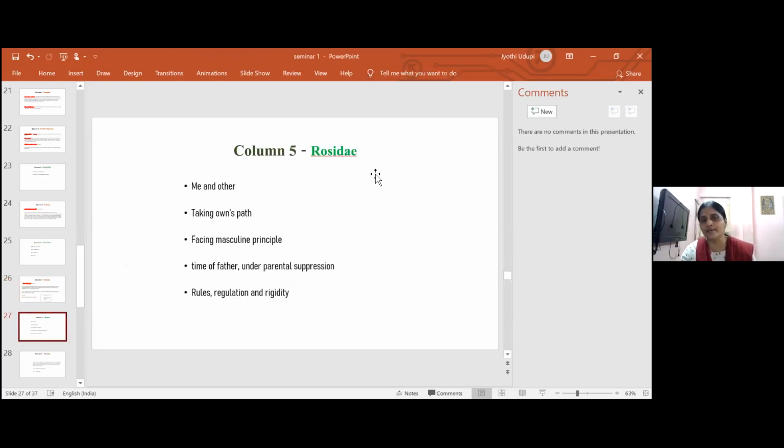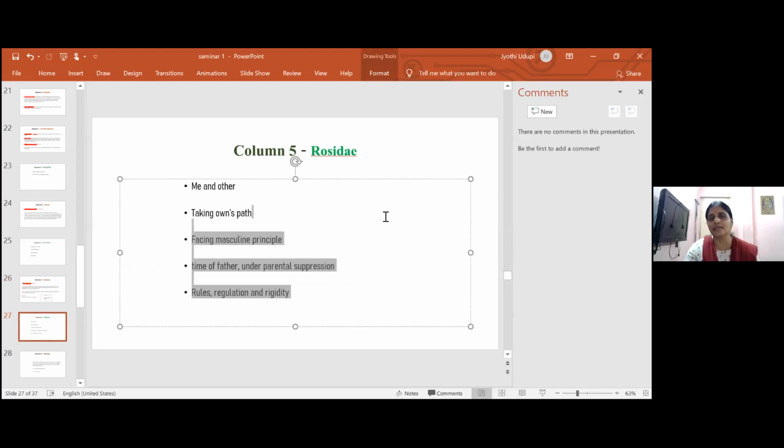In the fifth column we have Rosidae. This one is taking its own path. From here, all these four columns are more of feminine character, but here slowly the masculine principle comes into force. So from here you can see the time of the father. Children talk more about the mother in magnesia and other cases.